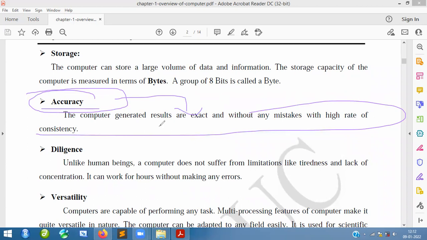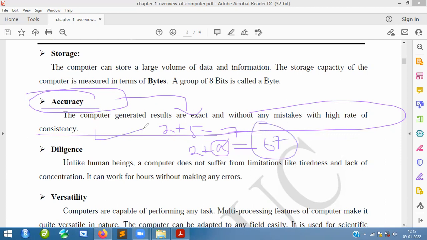Suppose, for example, if you give the data like 2 plus 5, it is going to give you the answer 7. Suppose you give the value like 2 plus A, it is going to calculate the A value, that is called the ASCII value. A is 65, plus 2, that becomes 67. You will get the answer 67 like that.